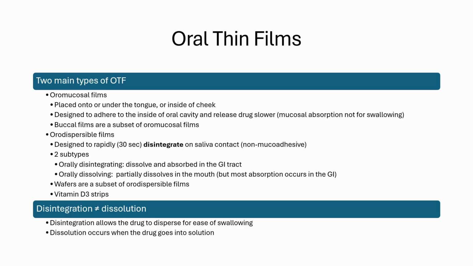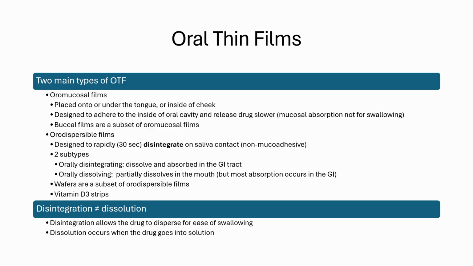Oral films can be categorized into 2 main types, which are oral mucosal films and oral dispersible films. Oral mucosal films are typically placed onto or under the tongue or the inside of our cheeks. These are designed to adhere to the inside of the oral cavity and release the drug at a slower rate for mucosal absorption.